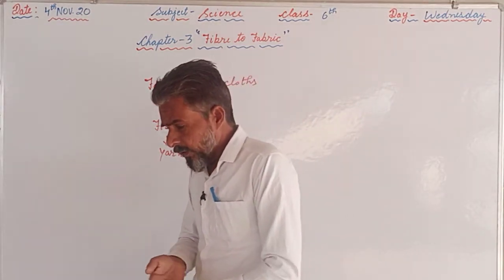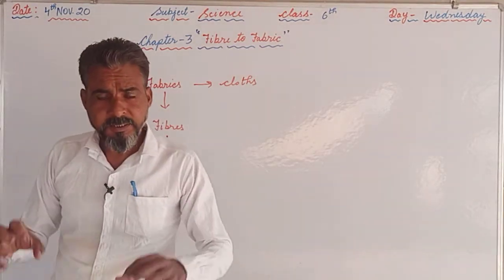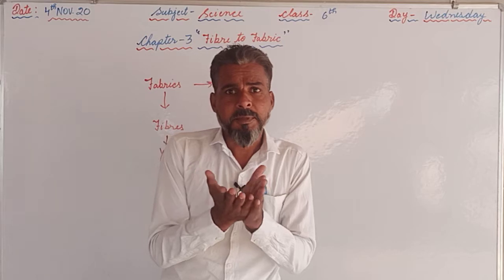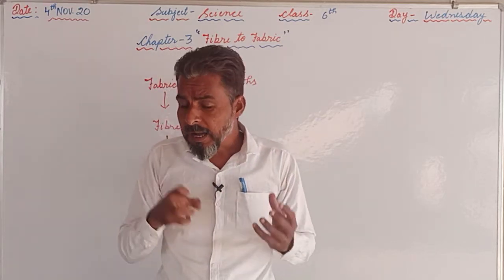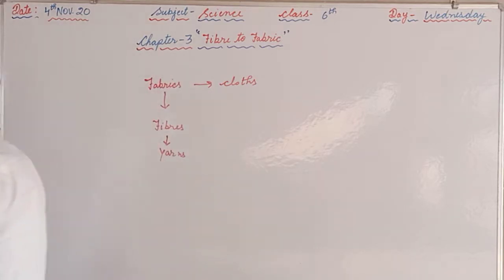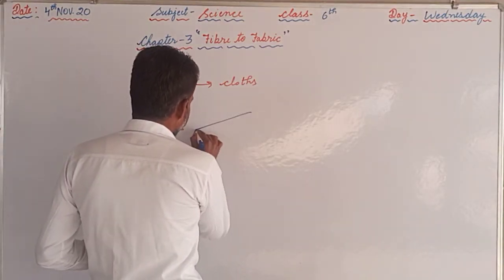These fabrics we are getting from the fibers, and these fibers we are getting either from the animals or the plants, or some of the fibers are artificial. So we can classify the fibers into two parts.